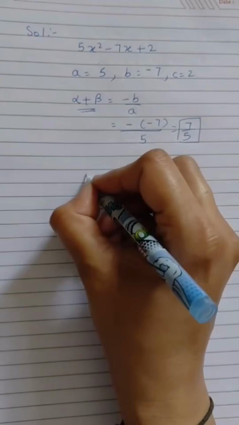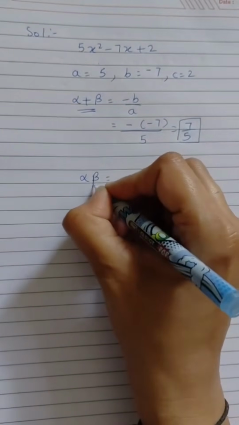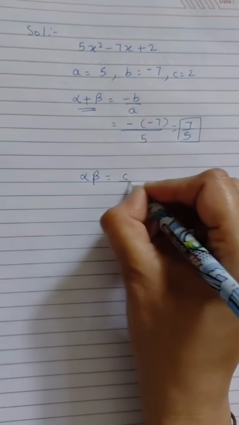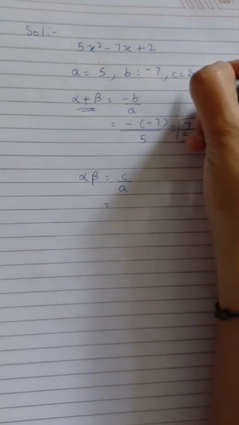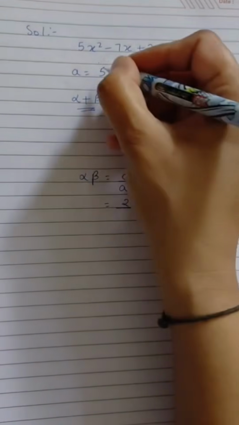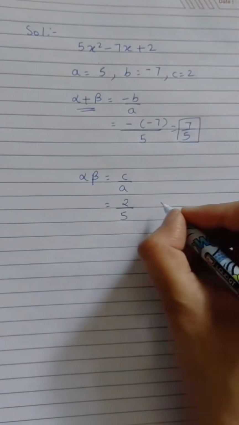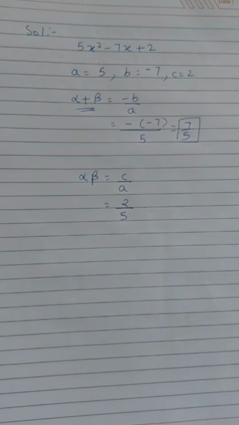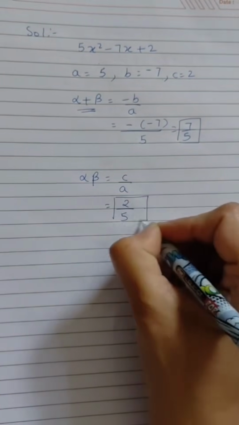Second, the product of the zeros, that is alpha into beta. So alpha into beta equals C upon A. So the value of C is 2 and A is 5. 2 and 5 both are prime numbers, so it will remain the same. So we'll get 2 by 5.